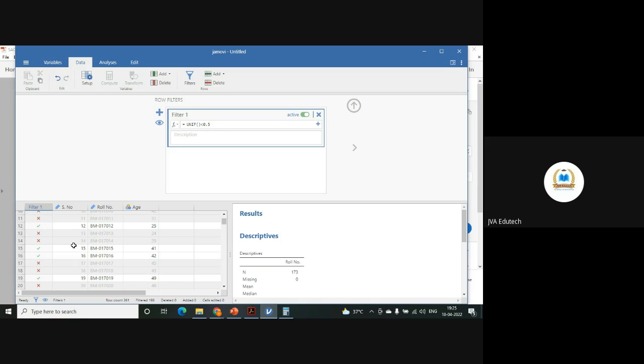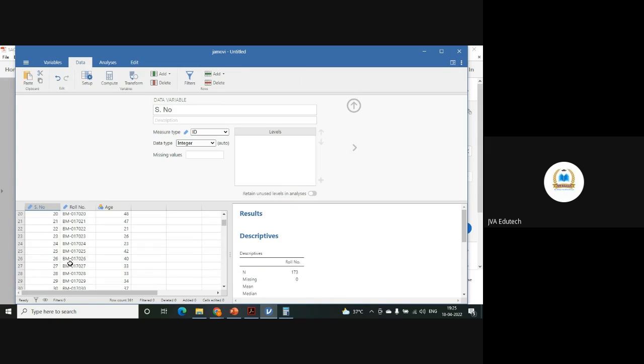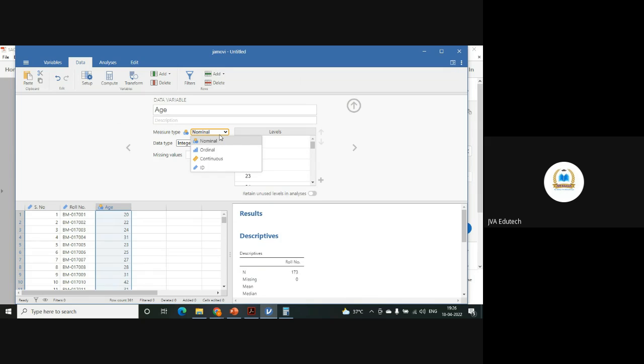Now, the second thing is data coding. Also, first let me remove this filter, close it, all have been selected. Now let's say I have taken the ages of these students. Can you see this number, age? Let me first convert it into, this is age and it is the absolute value, so continuous.